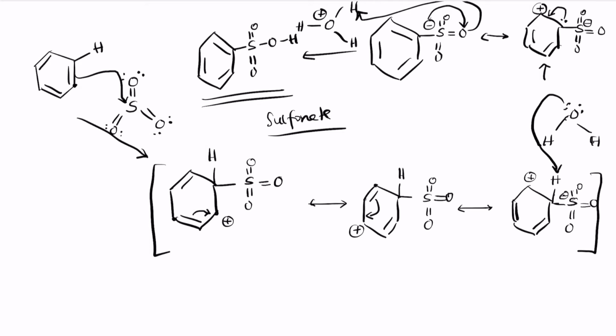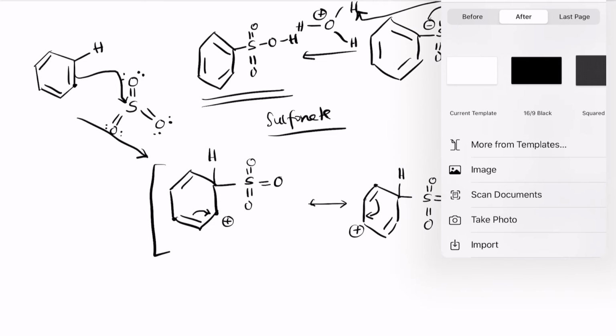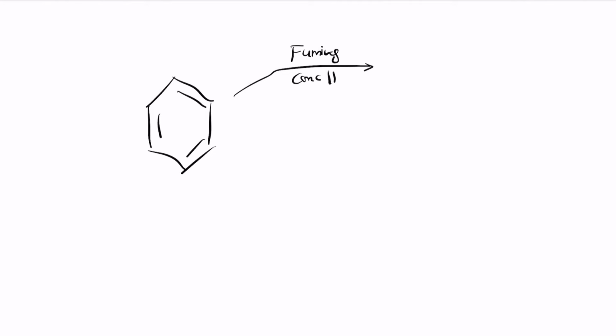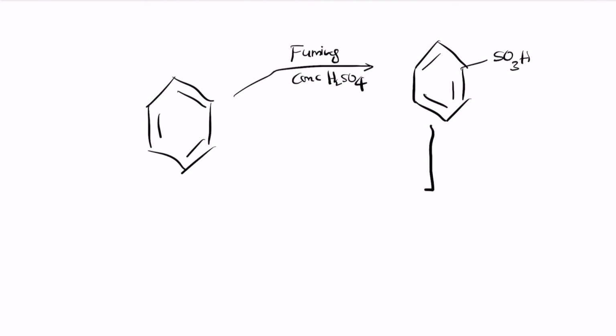So the reaction between benzene and SO3 is a two-way street, meaning that when you use benzene in the presence of fuming and concentrated H2SO4, it undergoes sulfonation. But the reverse can also occur, where the compound undergoes the reverse reaction.